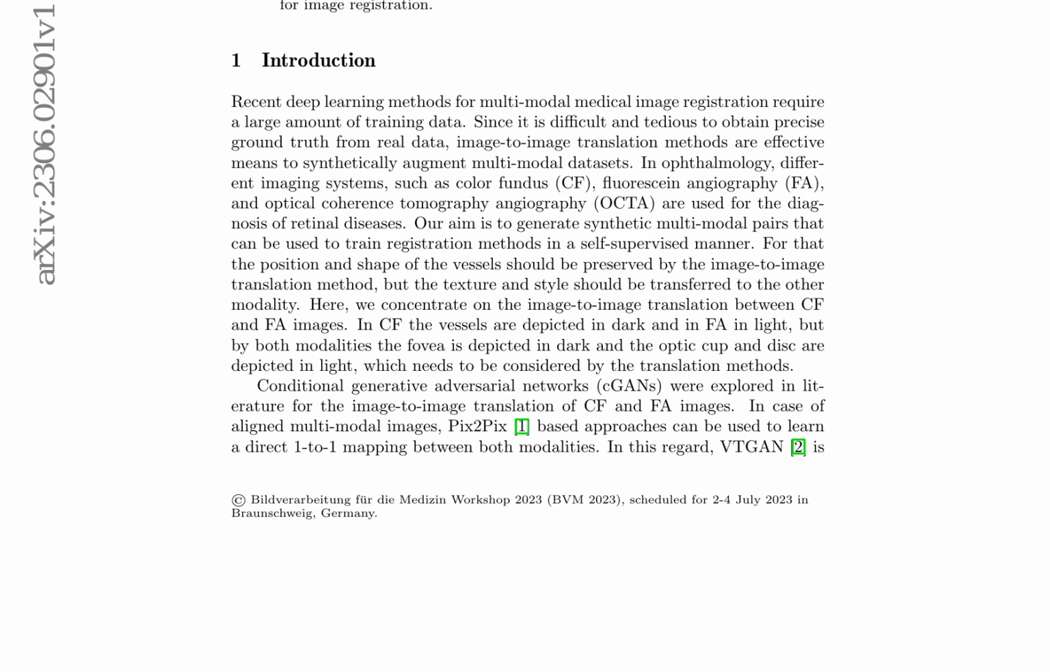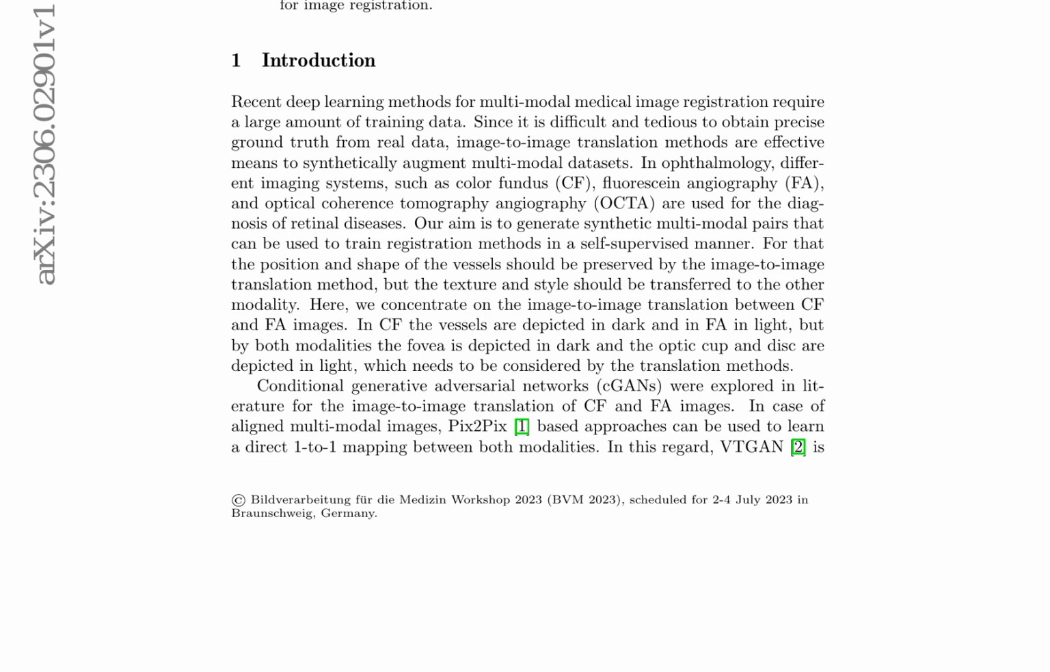Recent deep learning methods for multimodal medical image registration require large amounts of training data, which can be augmented using image-to-image translation methods. Conditional generative adversarial networks, CGANs, have been explored for CF and FA image translation, including Pix2Pix-based approaches for aligned images and CycleGAN-based approaches for unpaired images.